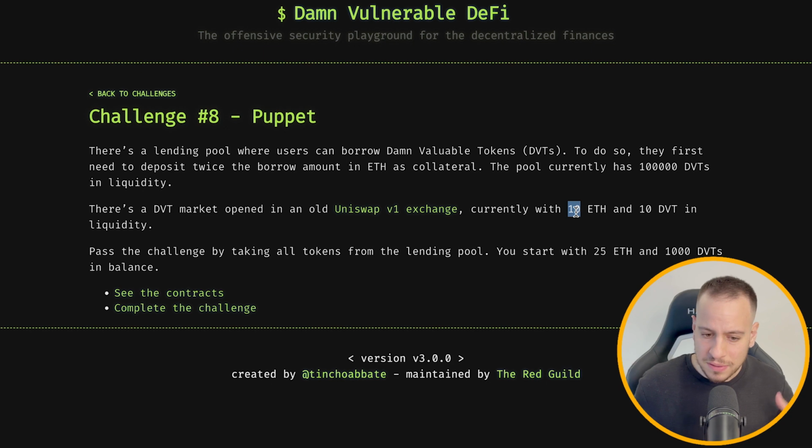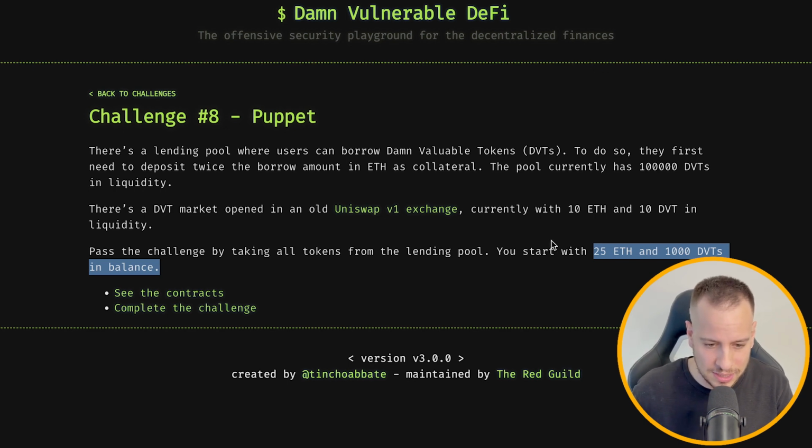And yeah, even if you use Uniswap V2 or V3 with swap oracles, there are still ways to manipulate the prices. So there are different ways to get an oracle price. This is the worst of them, getting the spot price of the liquidity pool, and this is apparently what they're doing in this lending pool. And with 25 ETH and 1000 DVT tokens, this is more than enough to manipulate those prices. But before we do that, let's jump into the smart contract and see how the state looks.